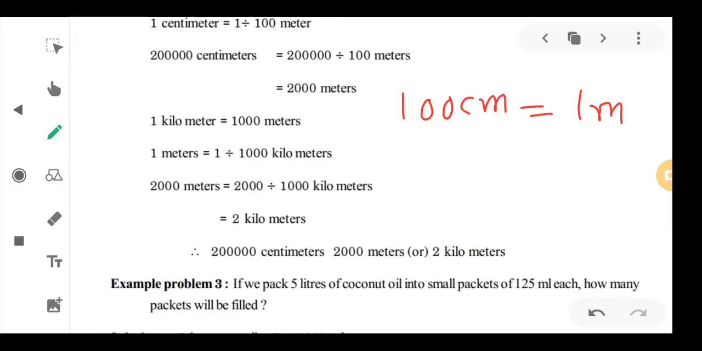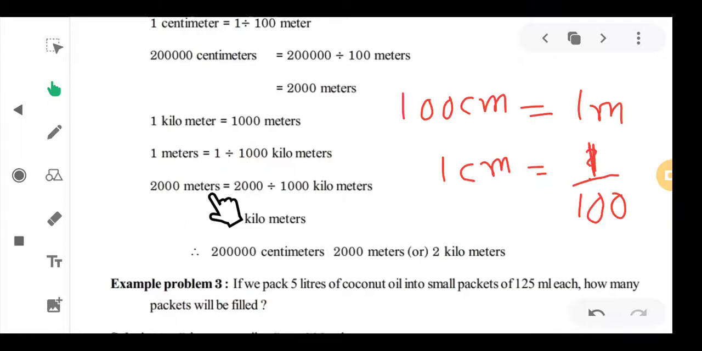So, 1 centimeter is equal to how many meters? What we will do? We simply cross multiply this. By that, we know that 1 centimeter is equal to 1 by 100 meters. So, here we divided this 2 lakhs by 100. So, 2 zeros cancel, 2000 meters. Like this, we can do this.